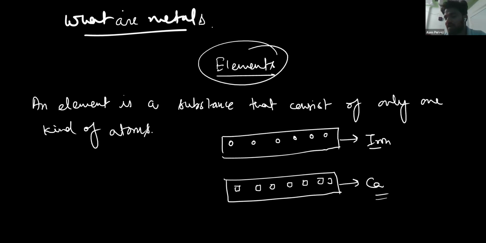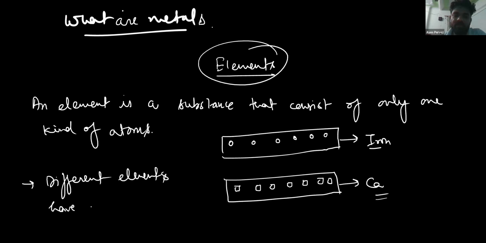They are not actually square shaped, but I'm just explaining this: the atoms of iron and calcium are not the same. So different elements have different kinds of atoms.